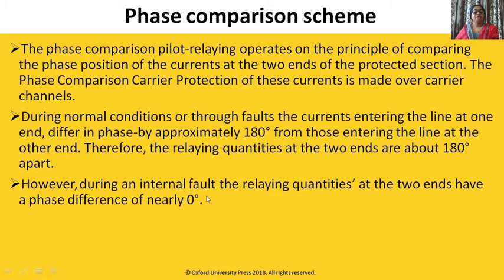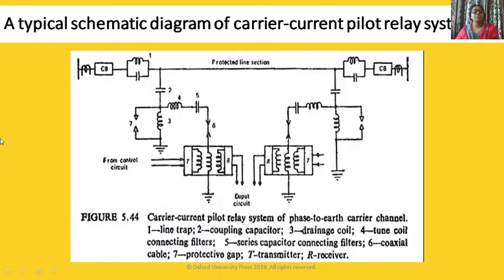However, during an internal fault, relaying quantities at two ends have a phase difference of nearly zero. How? Suppose fault is here. Inside fault, so we consider fault like this, fault current will go like this. So definitely it will go from positive half to negative half.